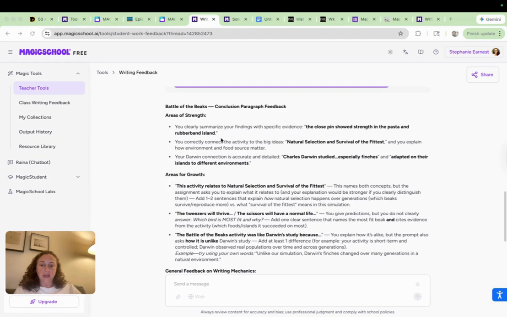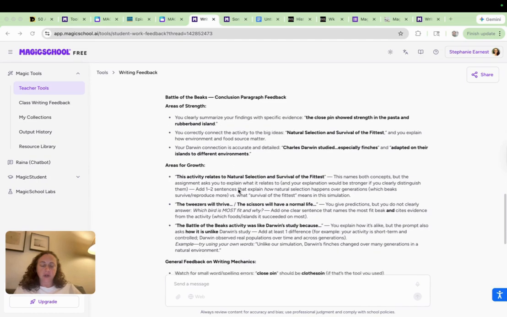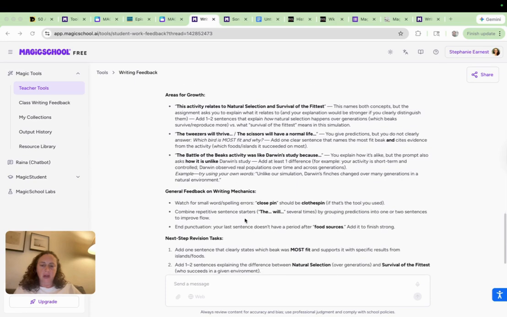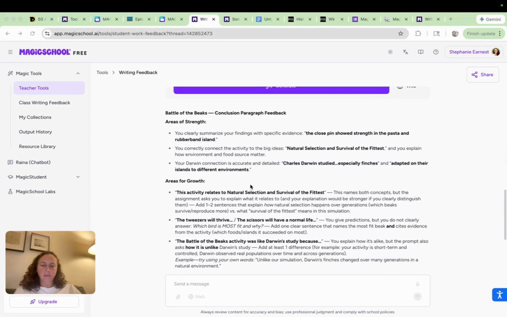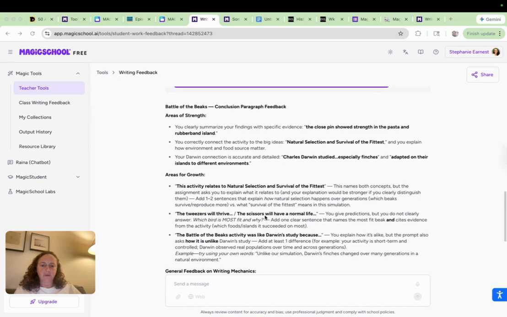as you can see. Areas of strength, areas for growth, general feedback on writing mechanics, and it brought out some specific things that needed changed. And then I really like this next step revision task. And I noticed that there's no quantified number here, but it does give a lot of information.